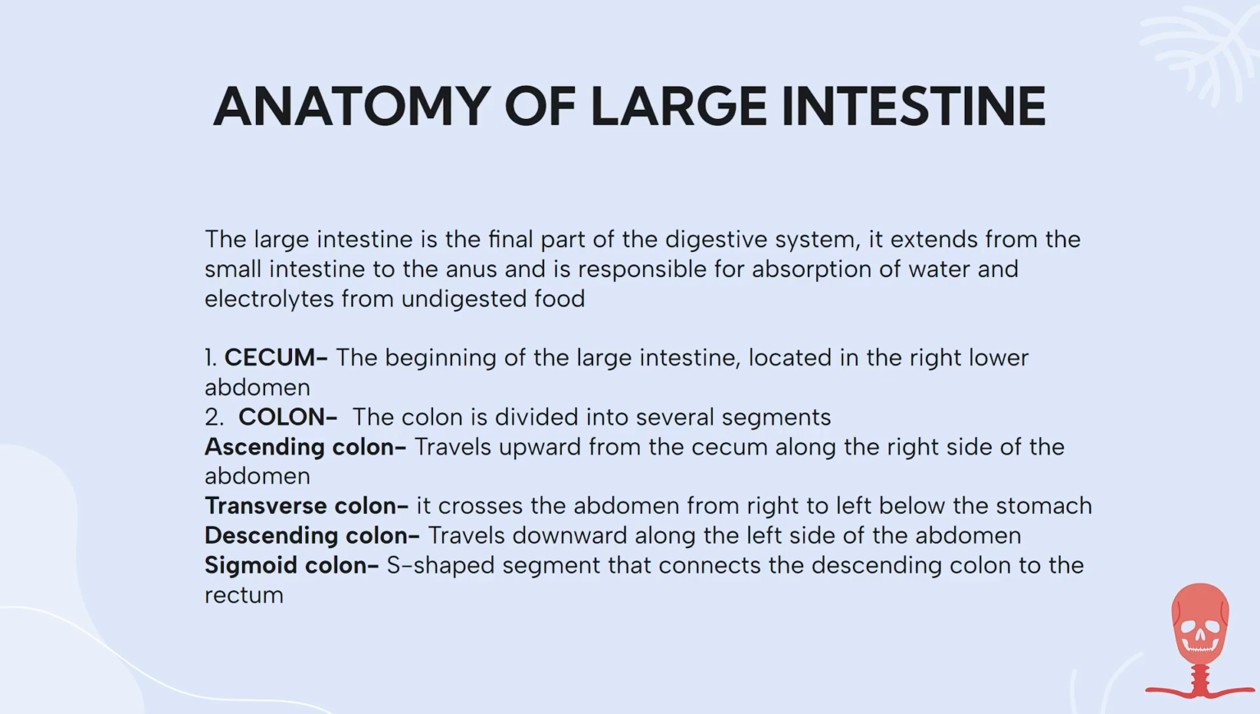The sharp turn in the ascending colon is called the hepatic flexure. This leads to the transverse colon. It crosses the abdomen from the right to left below the stomach. Another sharp turn leads into the descending colon. The descending colon now travels downward along the left side of the abdomen. Once the undigested food passes through the descending colon, it now reaches the sigmoid colon, which is an S-shaped segment that connects the descending colon to the rectum.